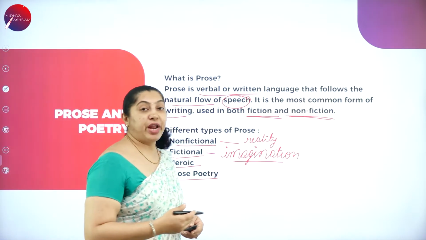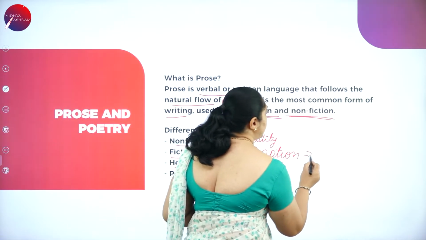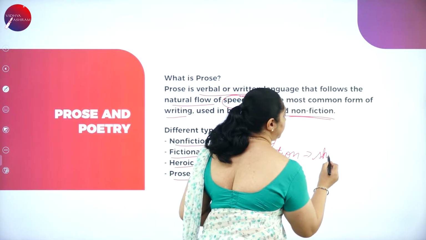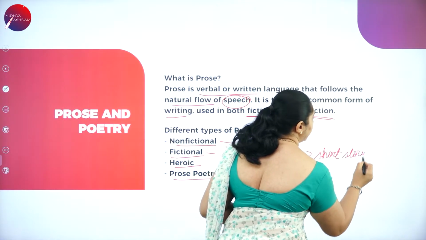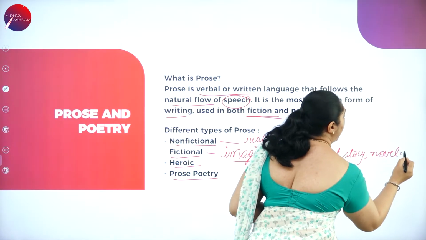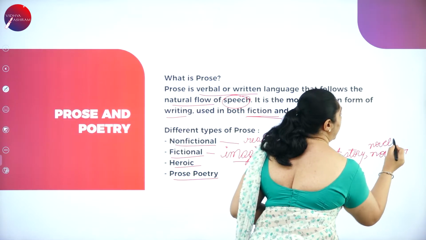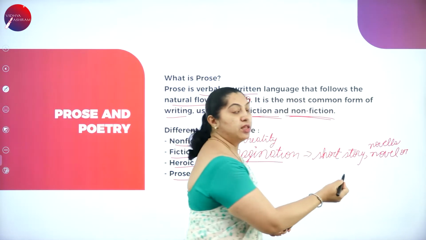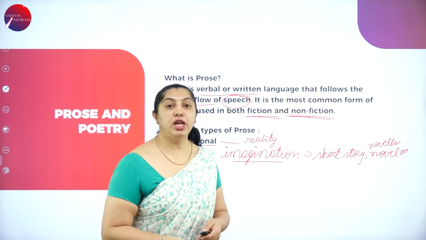So there are three types of fictional prose here in it. One is short story, novel, or novella. These are the three types of stories which come under fictional prose.